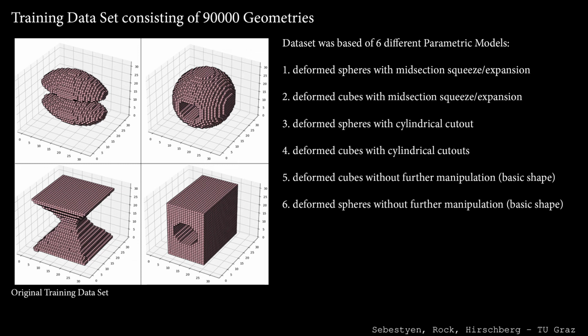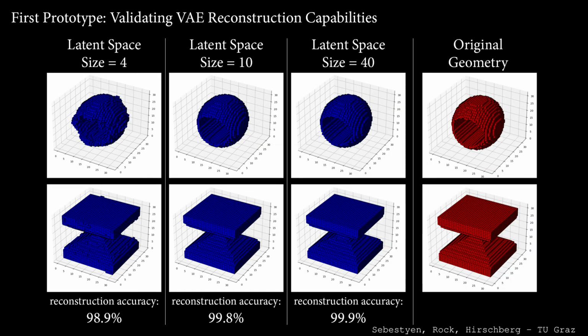I just wanted to point out that we deliberately chose to work with very simple geometry as we were in a proof of concept phase. For further experiments, we will work with more complex geometries resembling architectural structures and also increase the resolution of our voxel grid in order to increase detail. In our first experiment, we tested how well the autoencoder could encode and decode geometry without any latent space manipulation. This gave us also a good estimate how large our latent space should be.